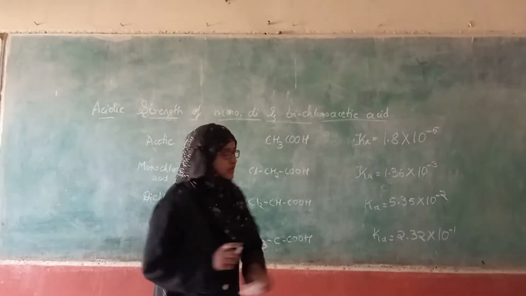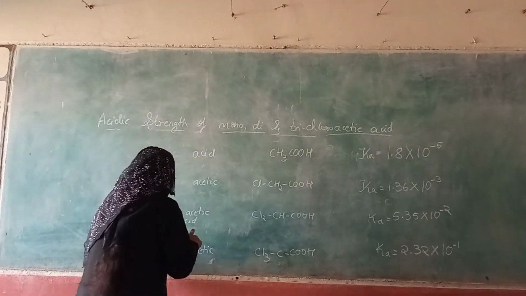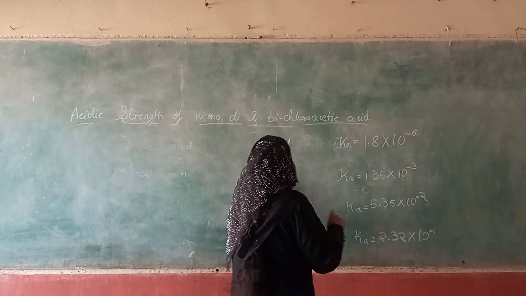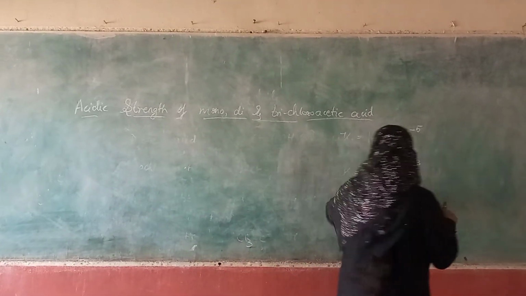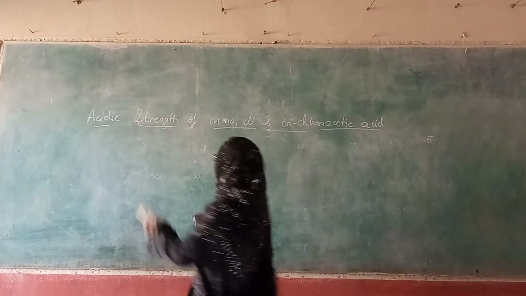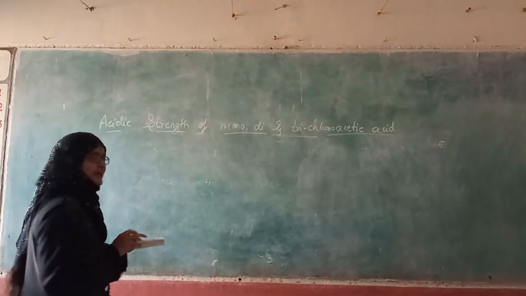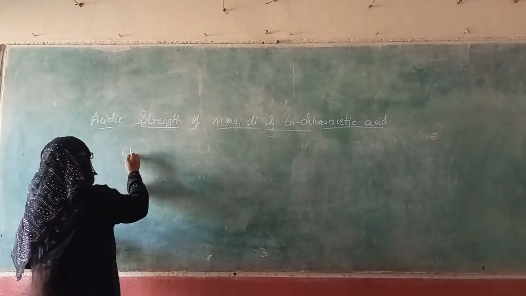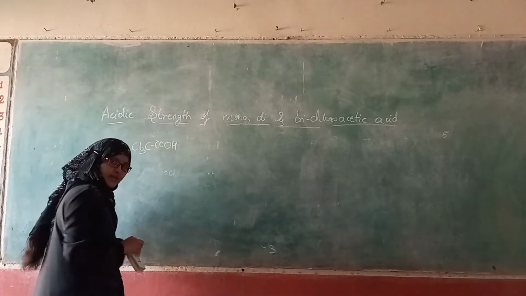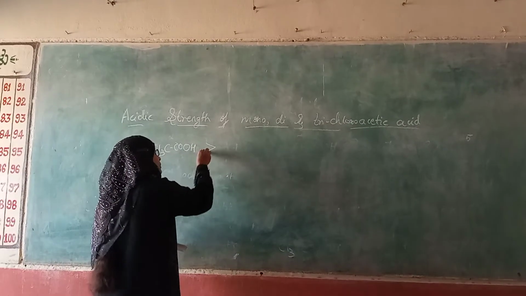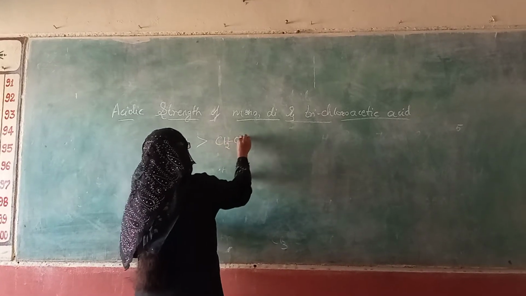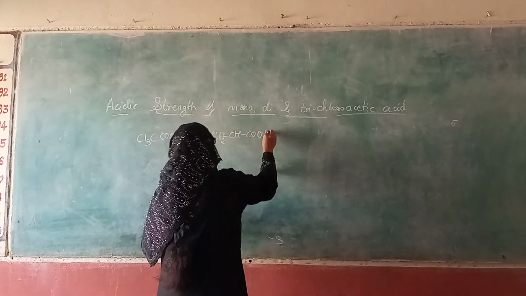groups. So the decreasing order of the acidic strength of these carboxylic acids can be written as: trichloroacetic acid is more acidic than dichloroacetic acid.